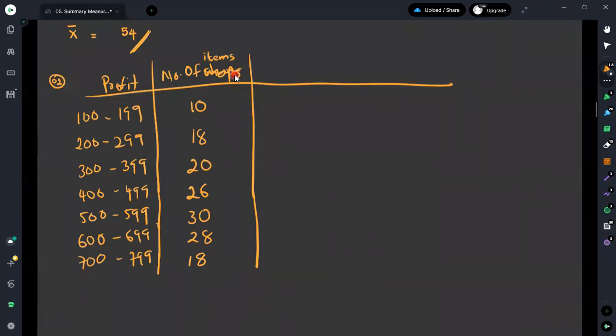Here we do not have individual values. Here we have classes of values. Therefore, first we need to obtain the class midpoints.